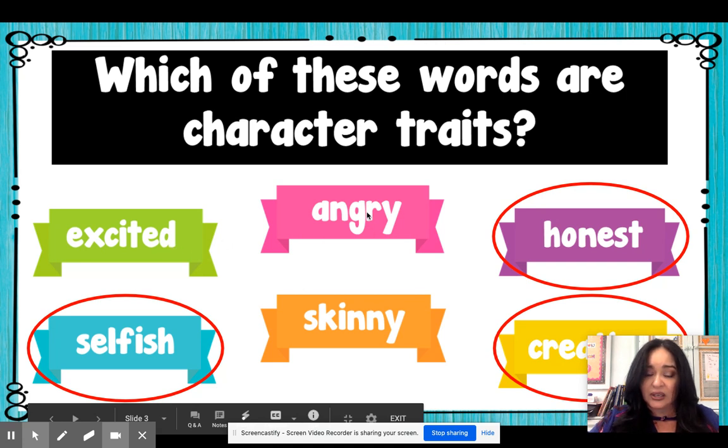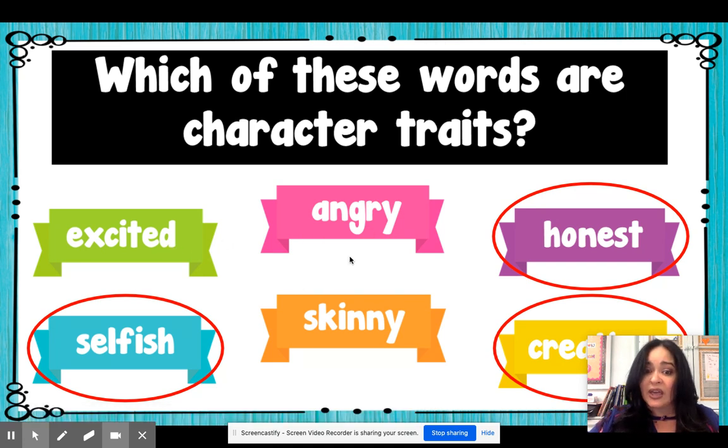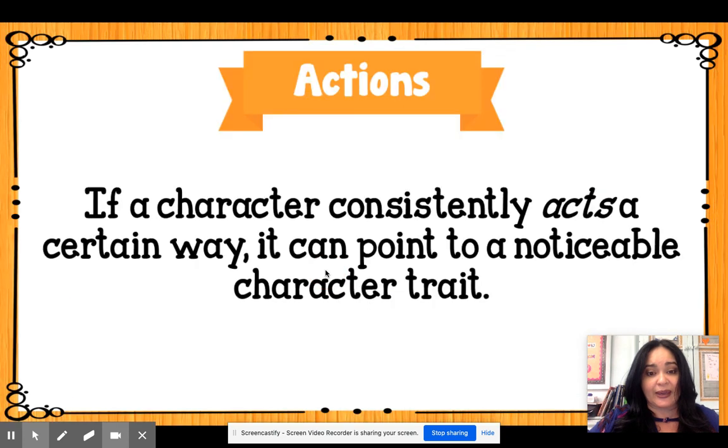because excited and angry, those are feelings. And skinny describes a person on the outside, which is a separate lesson we will do on external character traits. But today we're talking about the inside, internal traits that describe a character's personality. Okay? So, how do we know what trait describes the character?